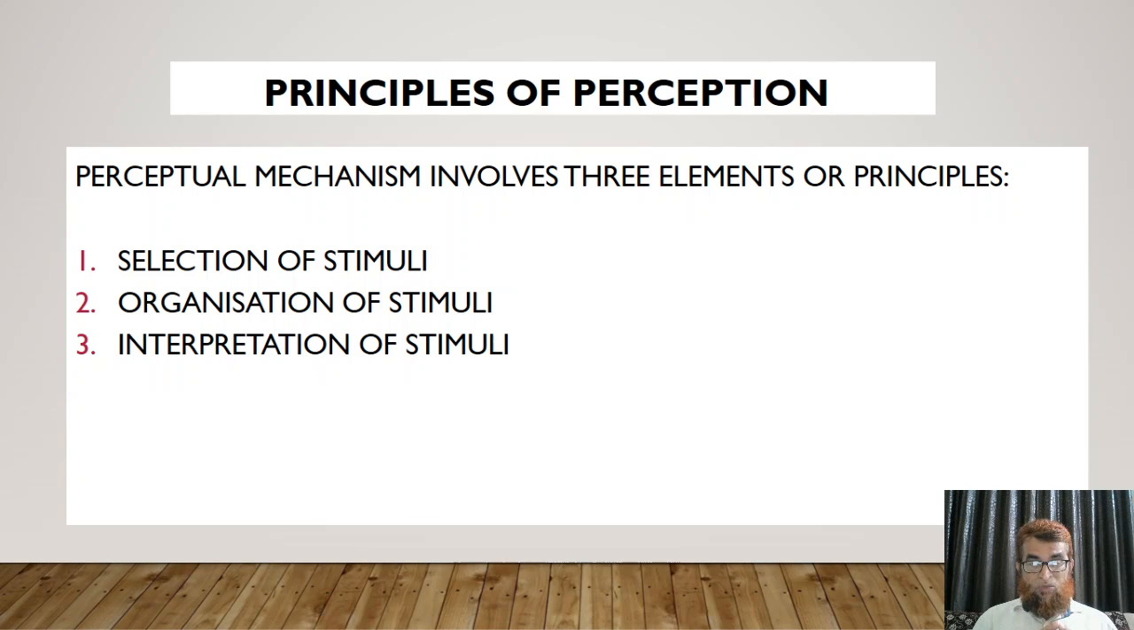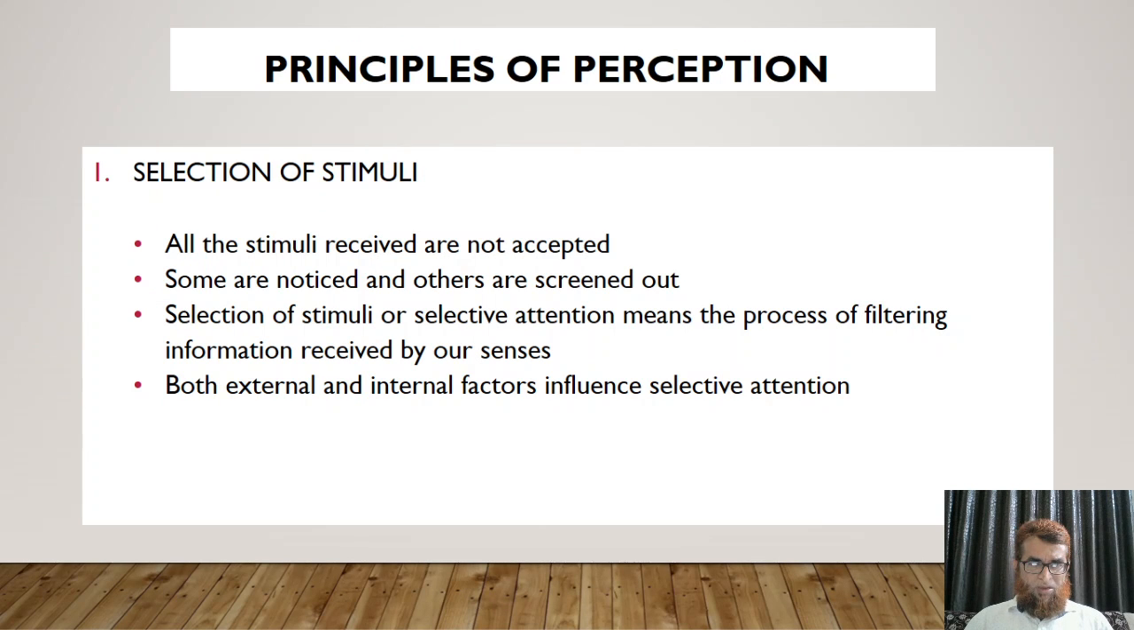Perceptual mechanism involves three elements or principles. The first element or principle is selection of stimuli, the second one is organization of stimuli, the third one is interpretation of stimuli. Let us discuss them one by one. The first one is selection of stimuli. All the stimuli received are not accepted. Some are noticed, others are screened out. See, whatever we see, we are not noticing, isn't it? Some we are noticing, some we are screening out.